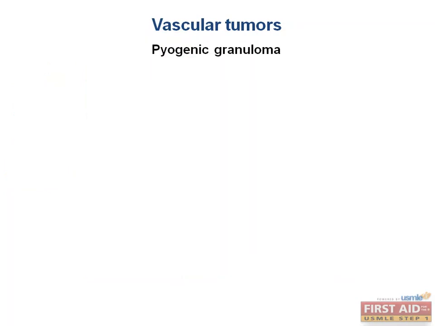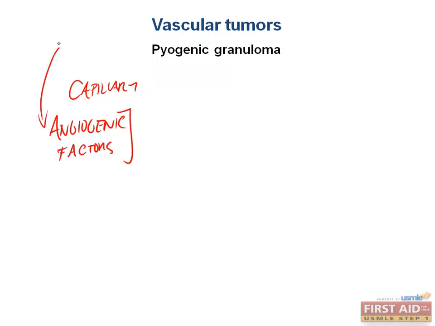So let's think about another one. A pyogenic granuloma. This, again, is a type of capillary hemangioma that is stimulated and created due to a lot of angiogenic factors. Usually, these are released in response to some sort of trauma, where you could expect neovascularization, or the formation of vessels in the healing response. They can also occur as a response to pregnancy, which is also an environment in which there is a lot of neovascularization. There's a development of another human being, perfusion of a placenta, and that is how I correlate those two and put them together in my mind.